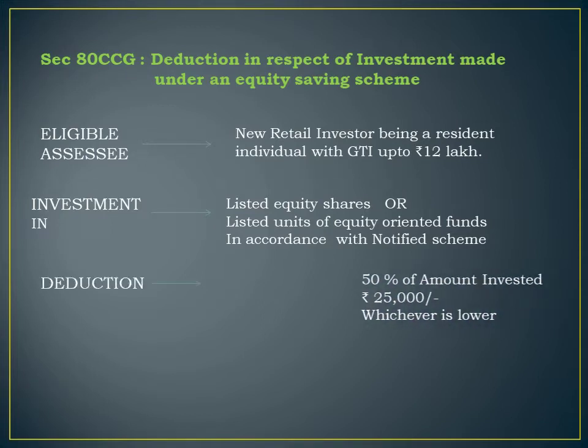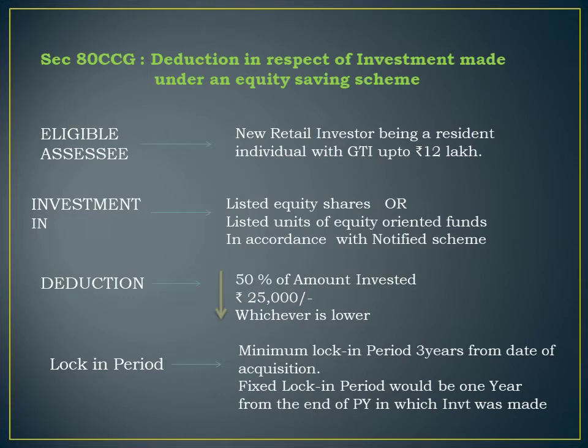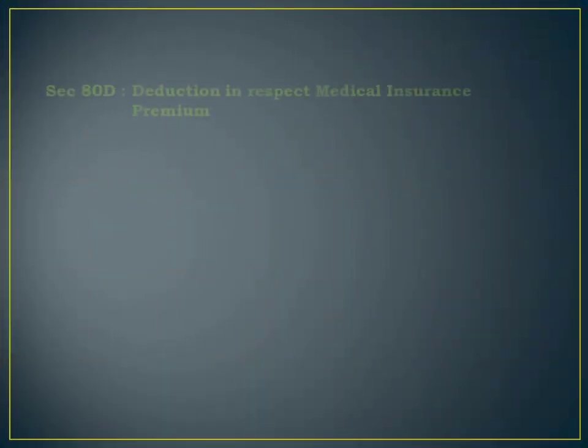And how will the deduction be allowed? Deduction will be allowed as 50% of the amount invested or rupees 25,000, whichever is lower. Means the maximum he can invest is rupees 50,000, because 50% of 50,000 will be 25,000, and the maximum deduction he can get is rupees 25,000. So it is better to invest rupees 50,000. For this investment, the minimum locking period will be 3 years from the date of acquisition, and the fixed locking period would be 1 year from the end of the PY in which the investment was made. This means you have to make an investment and you cannot violate the locking period.